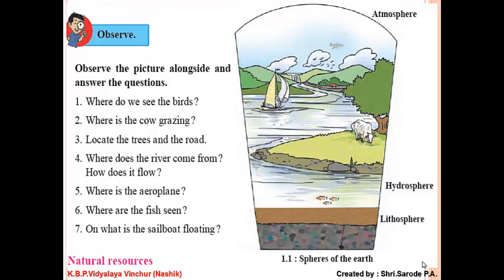It is on the land. Where does the river come from? From the mountains. How does it flow? It flows toward the slope. Where is the aeroplane? In the air, in the sky.